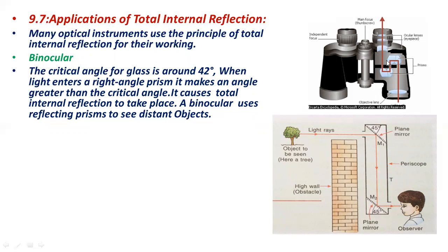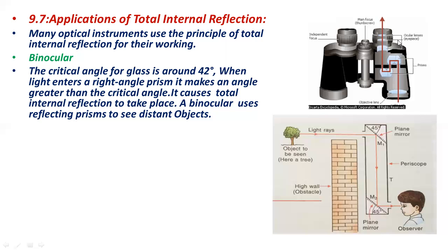You can see here that in the binocular different prisms are used, and those prisms actually work on the phenomenon of total internal reflection. By this phenomenon, we can see distant objects clearly and easily using the binocular. Now, this lens is called the objective lens, and these are the prisms. One prism is here, one is here, and one is here.